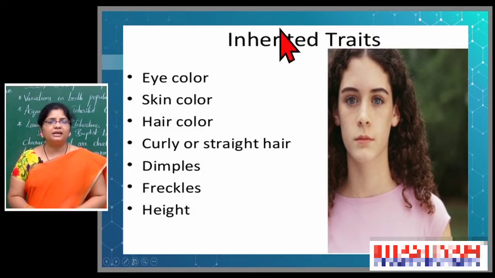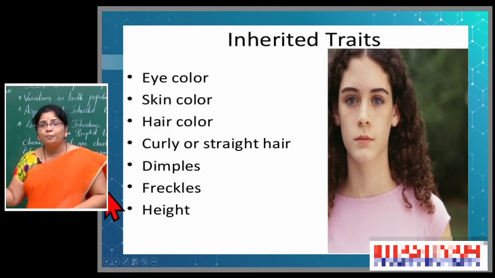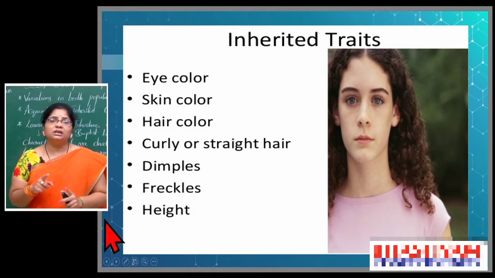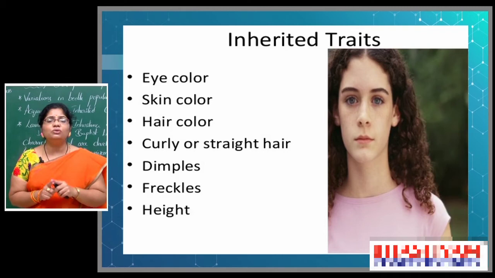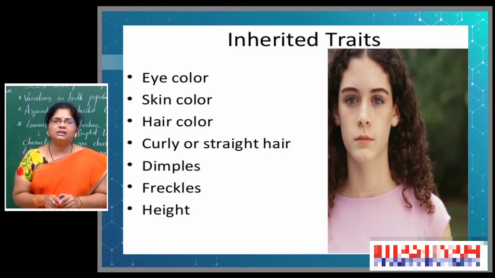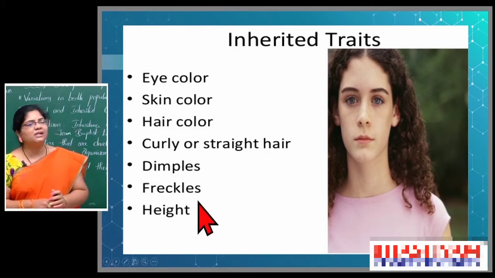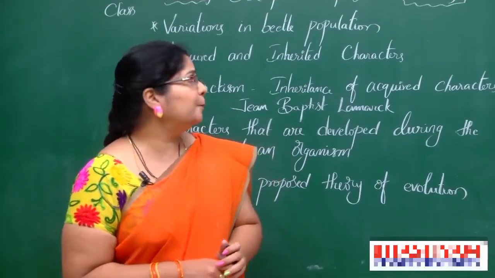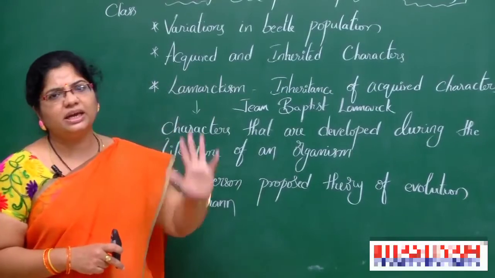These inherited traits the progeny is able to pass to the next generation, but the acquired trait the organism is unable to pass. Only through learning, through practice are they able to get it. So this is the information that I want to pass to you regarding acquired and inherited characters.